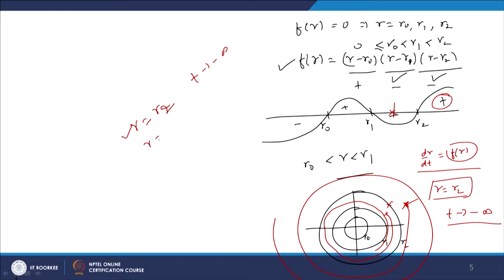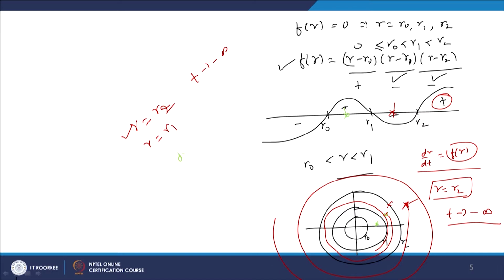Now, look at r equal to r1 here. For r equal to r1, if your solution starts at a value bigger than r1, then we have seen that it is tending towards r equal to r1. Now, if I look at a solution starting somewhere between r0 and r1, then for r lying between r0 and r1, f of r is positive.